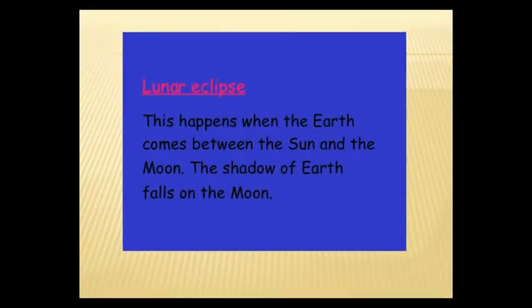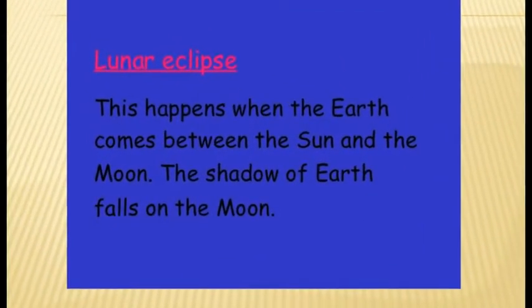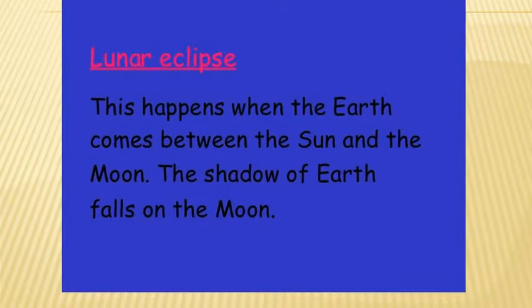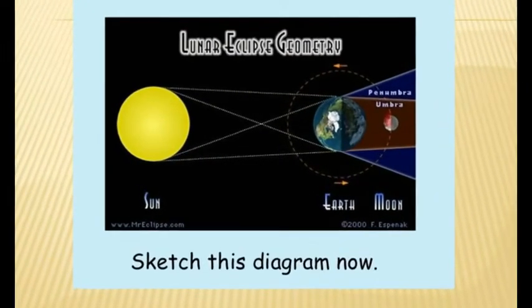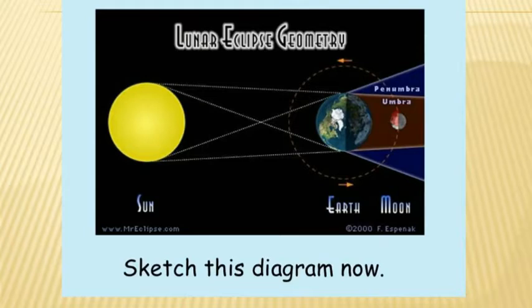Now coming to lunar eclipse. Lunar eclipse occurs when Earth passes between sun and moon. The shadow of Earth falls on the moon. Next slide. This is the geometry of lunar eclipse. That is, between sun and moon, Earth lines up. All of you sketch this diagram.